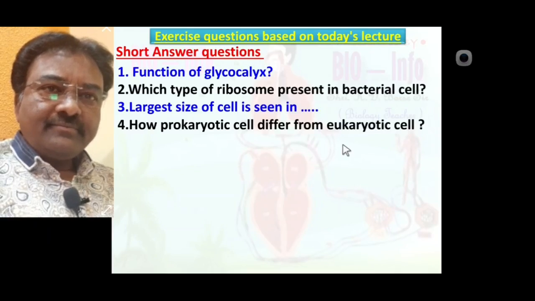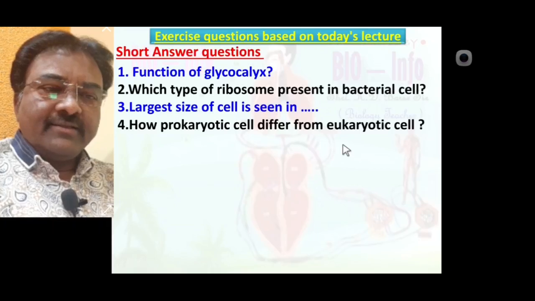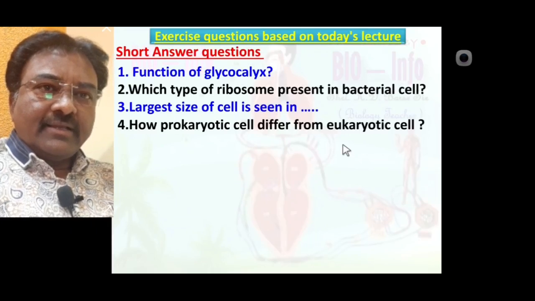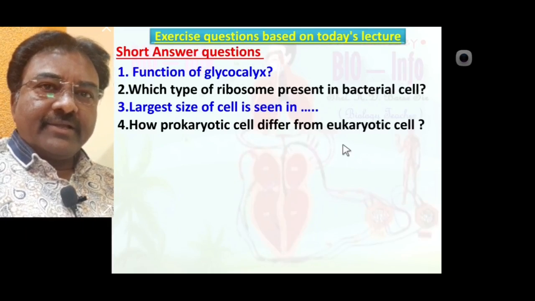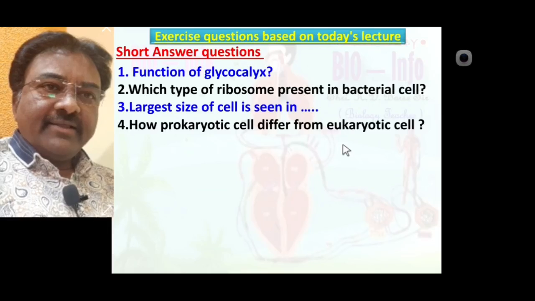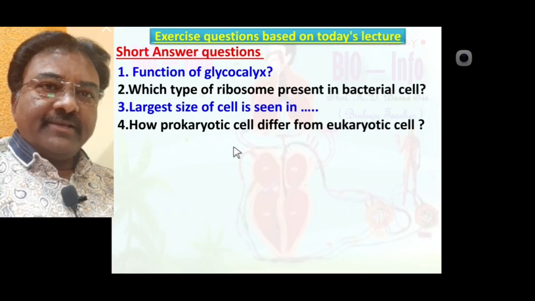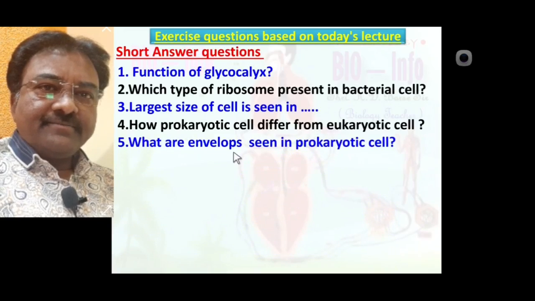The prokaryotic cell has no well organized nucleus, while the eukaryotic cell has a well organized nucleus. This is the difference between prokaryotic and eukaryotic cells.